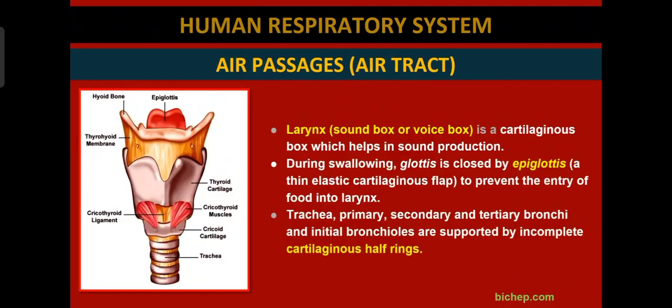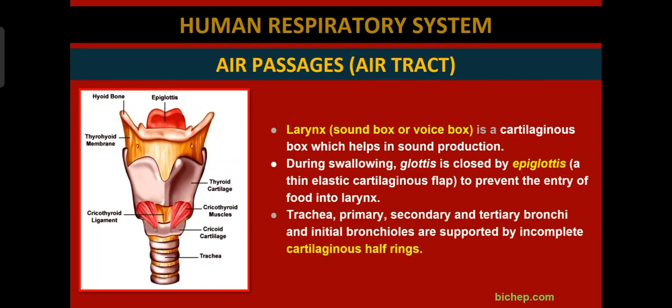So now this is the structure of the larynx. Larynx is called the sound box or voice box, from where the voice is produced. It is a cartilaginous box which helps in sound production. In the diagram you can see the larynx. It helps in sound production. During swallowing, when we take food inside, the glottis is closed by the epiglottis. Glottis is the opening which is closed by the epiglottis. Epiglottis is a thin elastic cartilaginous flap-like structure. So what is this epiglottis doing? It prevents the entry of food into the larynx.